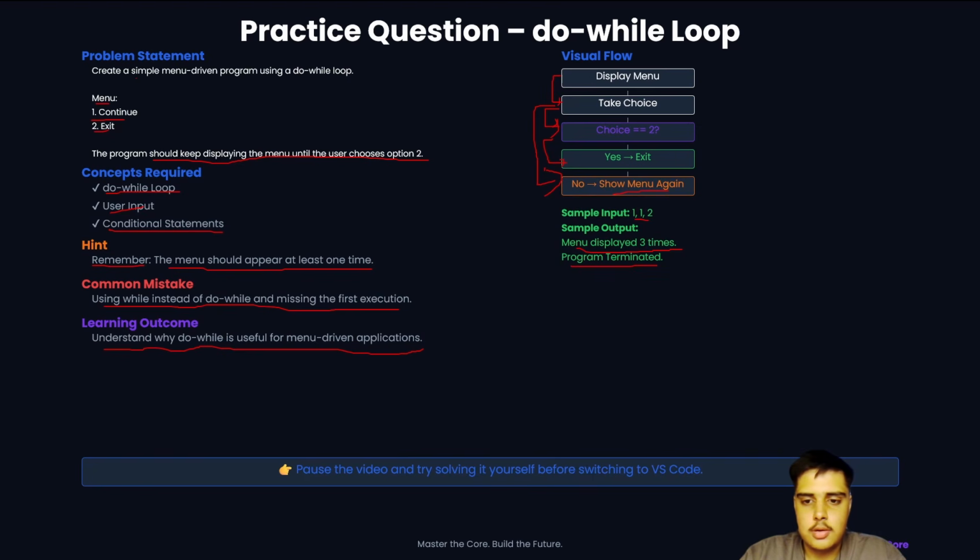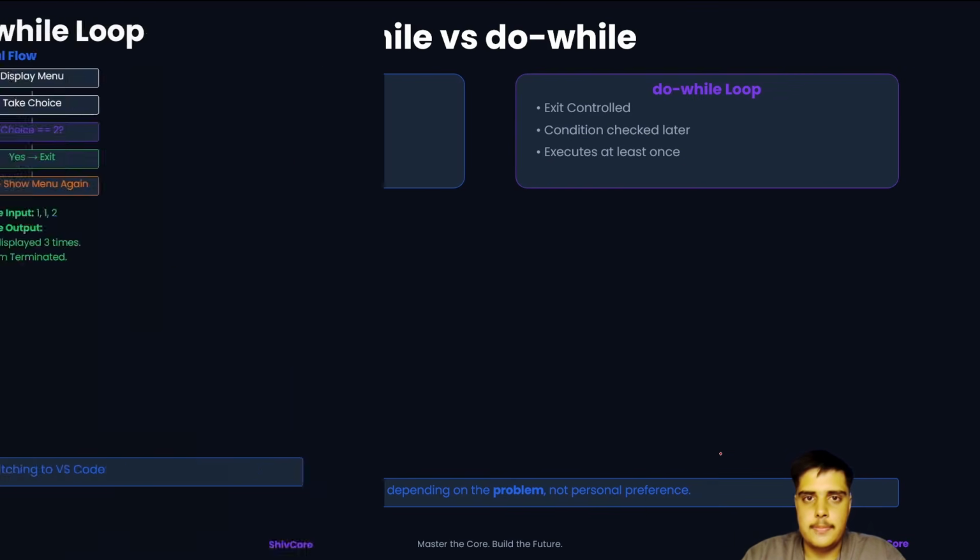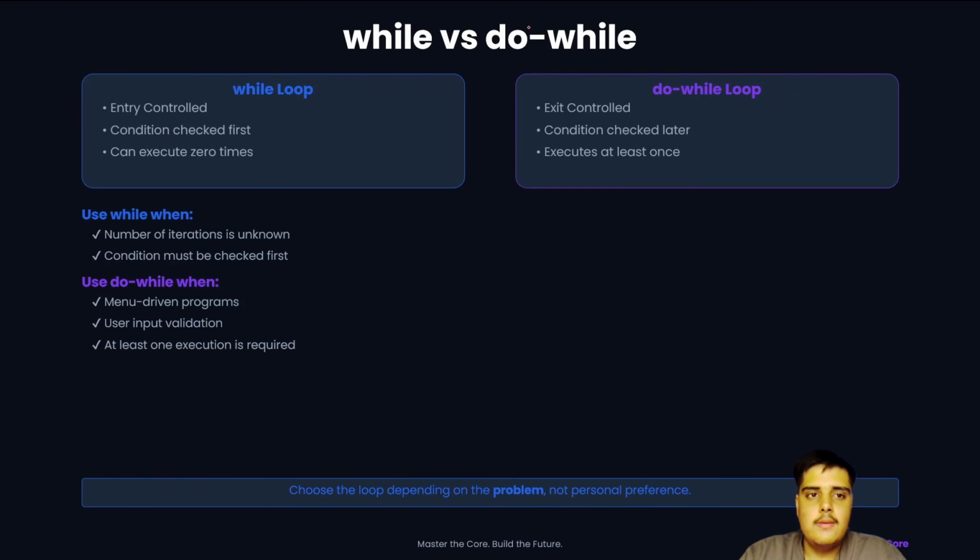Now coming to our presentation. While versus do while. In the while loop, entry is controlled, whereas in do while exit is controlled. In while loop the condition is checked first, but in do while the condition is checked later. A while loop can execute 0 times, but do while executes at least 1 time.